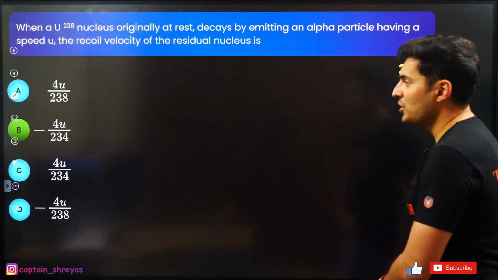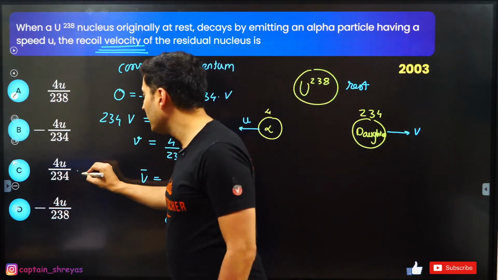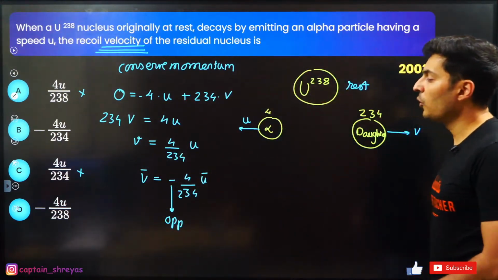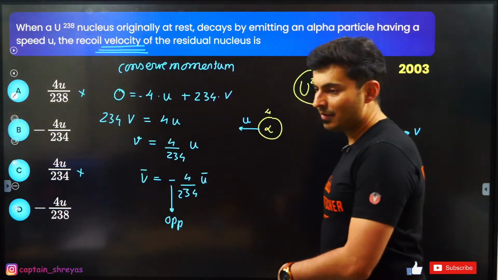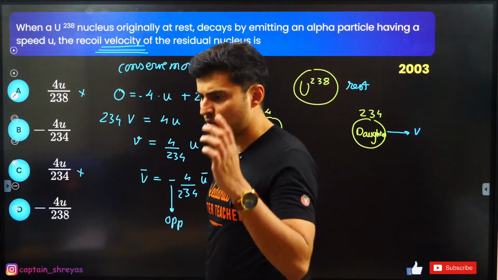So where is it? Option B. Yes, it has to be negative. So you have to eliminate option C and option A. Out of these two, it has to be 4 by 234 by conservation of momentum principle. Everyone understood? Clear? Can we move ahead to the next question?